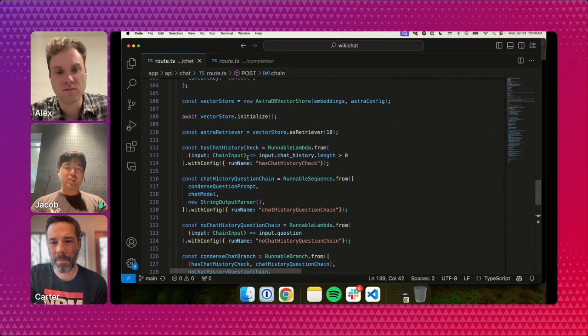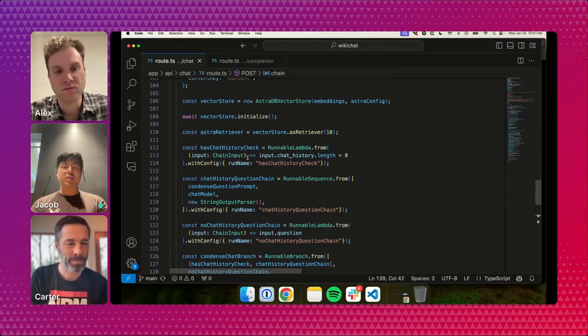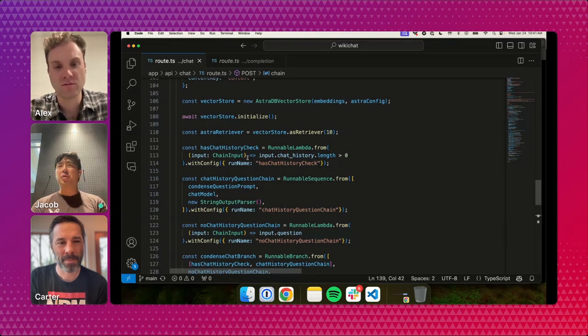So what Alex has optimized here is this chat history check, where you only do this query transformation on a follow-up question, not on an initial question. You don't need to do this initially. In fact, you don't want to, because the LLM may transform your question into something that's not quite what the user originally asked for. So this is a nice optimization where you keep the latency low for initial questions, but still have the ability to handle reference-full, context-full follow-up questions afterwards.